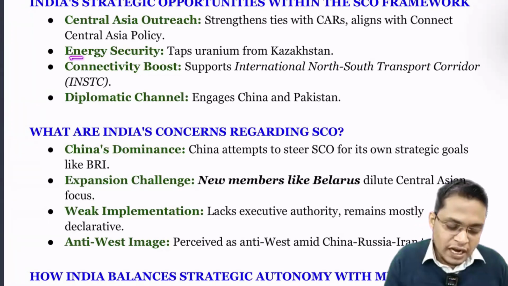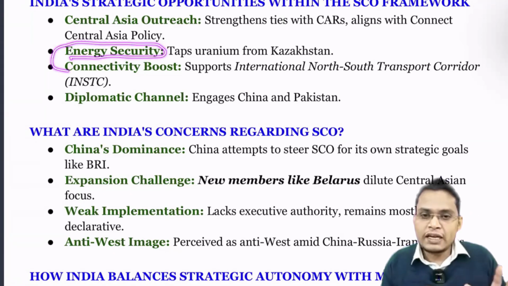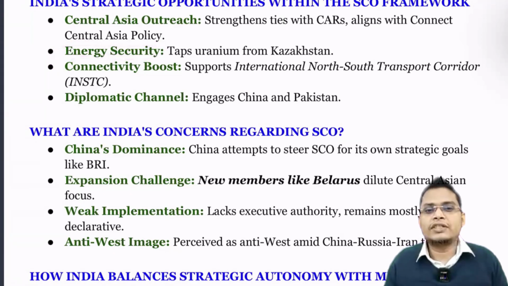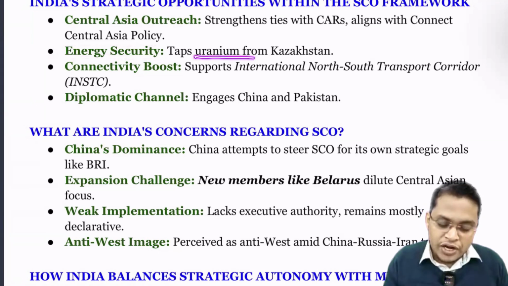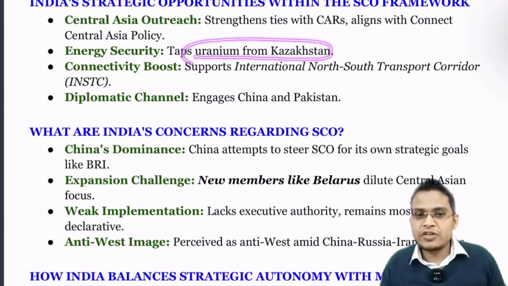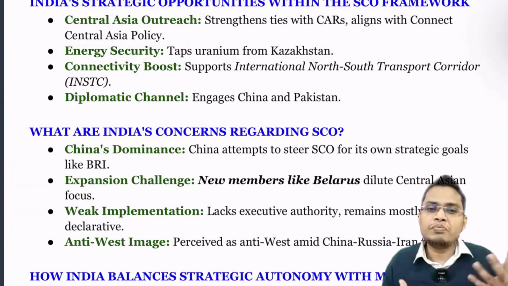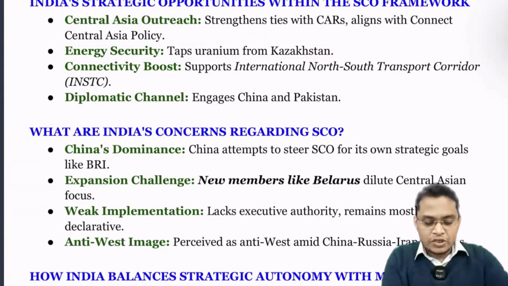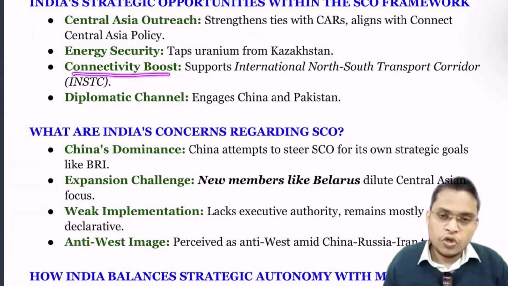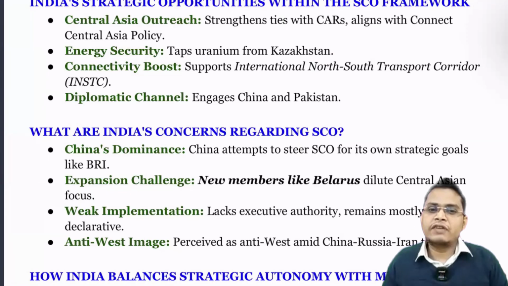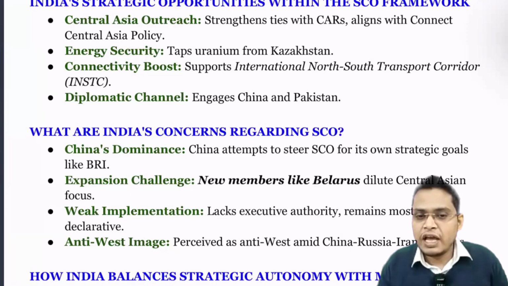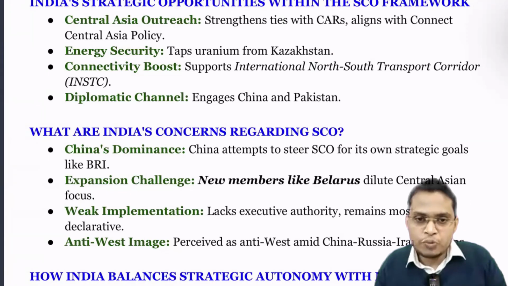Next is energy security. The Central Asian region is rich in energy. For example, Turkmenistan is rich in gas, and Kazakhstan in uranium. If we have good relations, we can have access to nuclear energy and gas to meet our energy requirements. Next is connectivity boost. We are planning good connectivity in the Central Asian region so that we can have good trade relations, people to people relations, and good support at the international level.